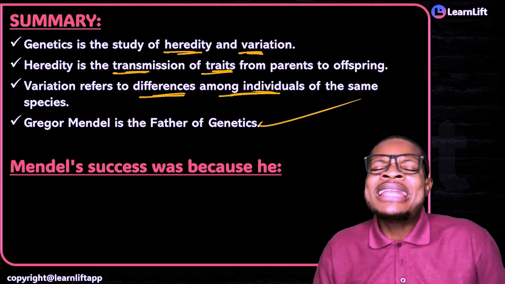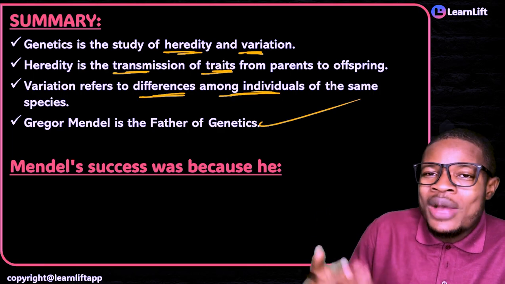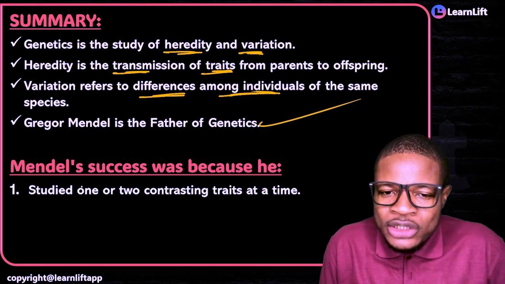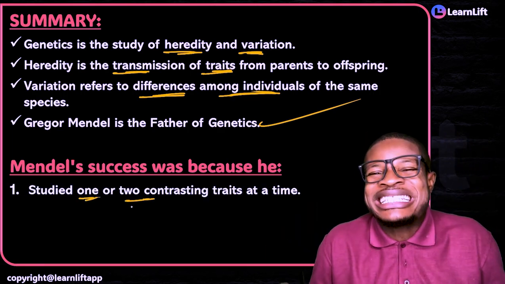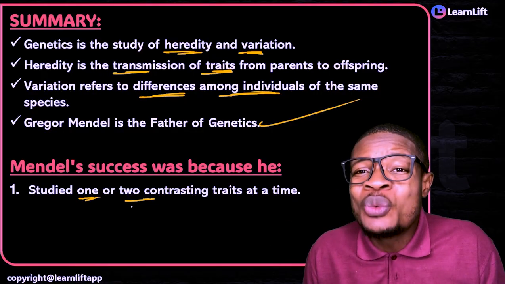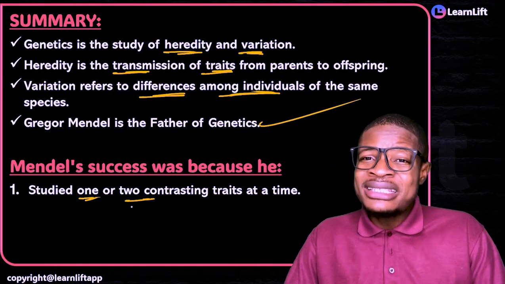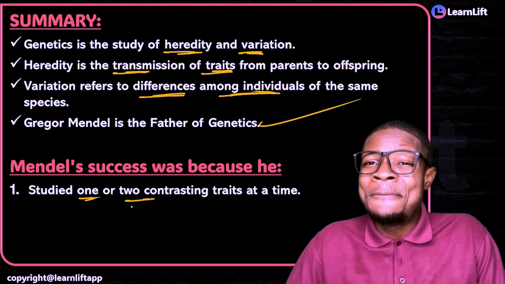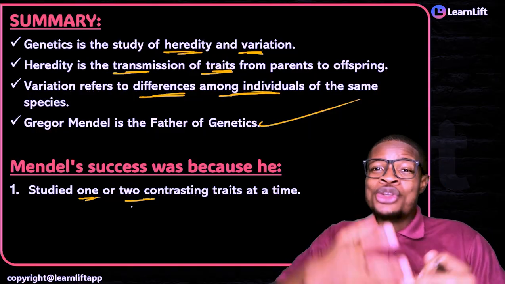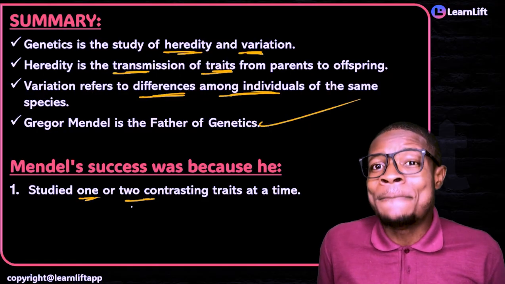Don't forget Mendel's success. Why was Mendel so successful? Mendel's success was a result of the following. Number one, Mendel studied one or two contrasting traits at a time. So Mendel did not do ambiguous work. I usually say this: how do you eat an elephant? The easiest way to eat an elephant is one bite at a time. You don't open your entire mouth and try to swallow the entire elephant. It does not work that way. It is one bite at a time.